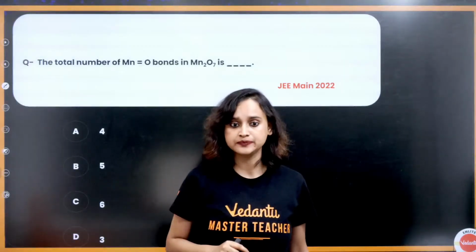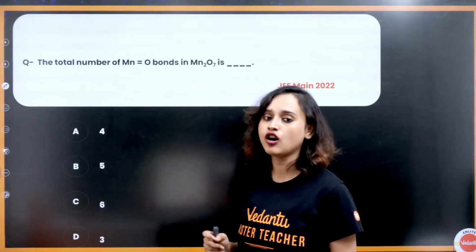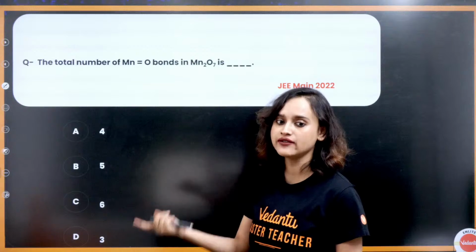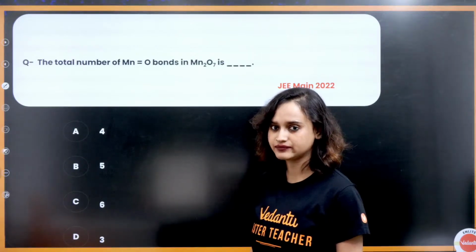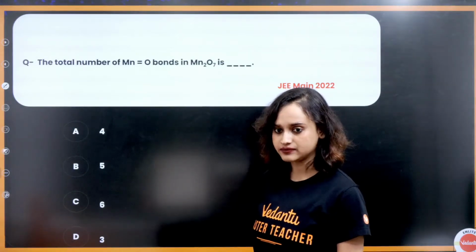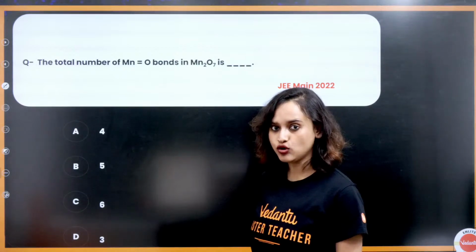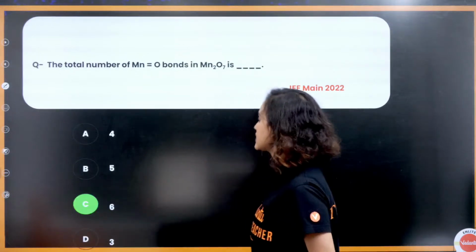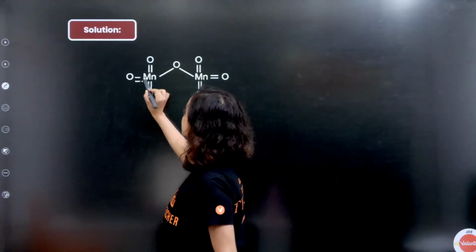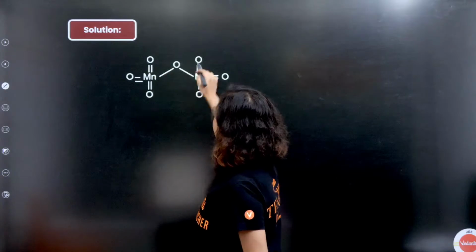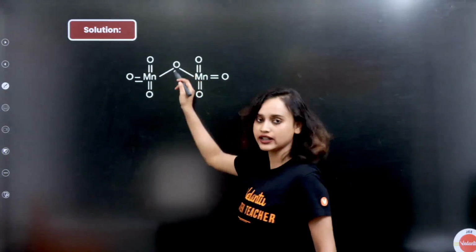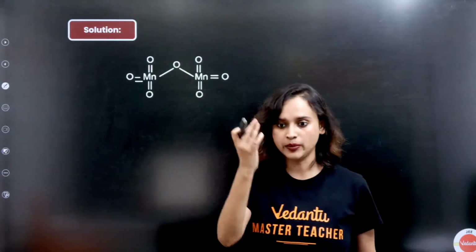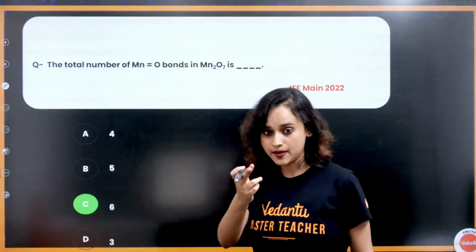You're forgetting it. Now, the total number of Mn=O double bonds in Mn2O7 is... This is very easy. Mn2O7, permanganate, only one is a single bond. So, option 6. Count the bonds: 1, 2, 3, 4, 5, 6. This is the permanganate here, right? So 6 bonds. Without lifting your pen, you can answer this. And very good, absolutely right.